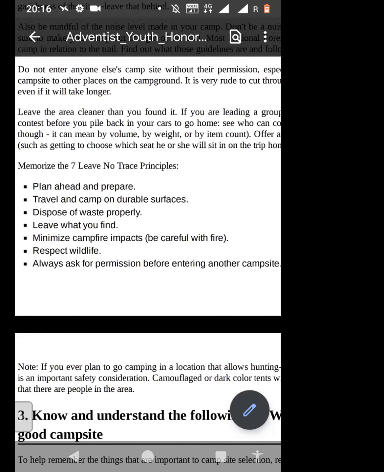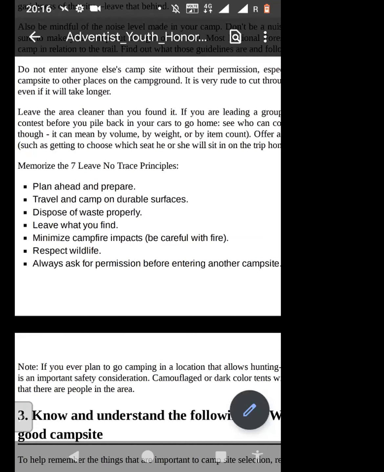So, as pathfinders, as responsible citizens, as good children, as good adults, we should always dispose of waste properly. If you've eaten a chips packet, all right, don't simply throw the packet here and there. You can keep a small pouch in your bag where you keep all your waste. And once you go home, you can dispose of the waste properly.